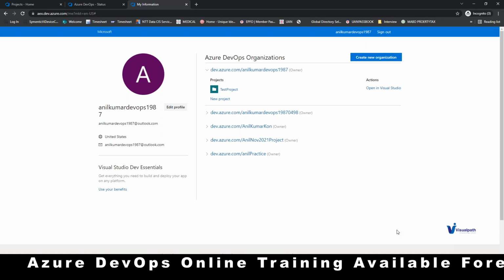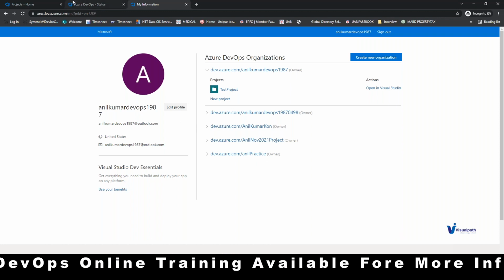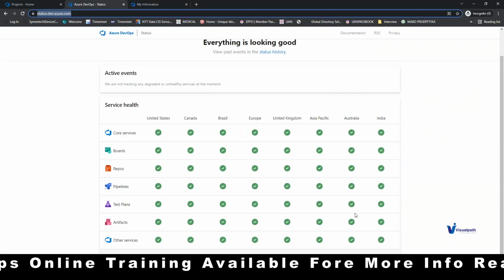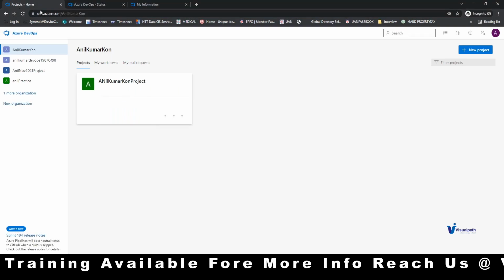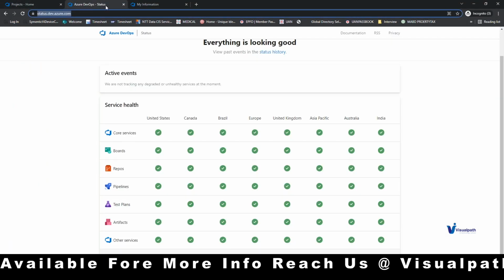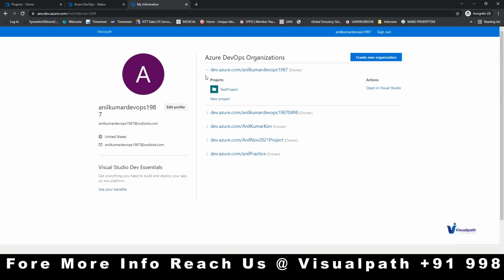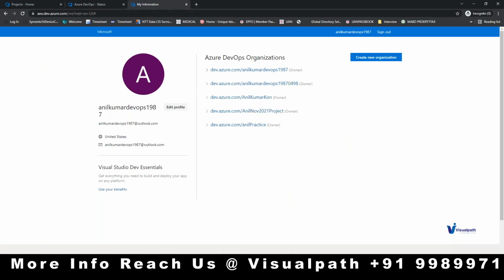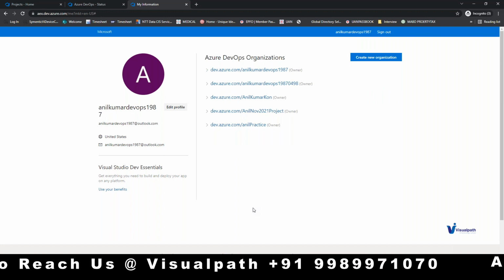Are all of you clear about these three different URLs? Please confirm. The first one is, as usual, DevOps dev.azure.com, another one is status, and another one is AEX, right? Three things, three URLs. Okay.